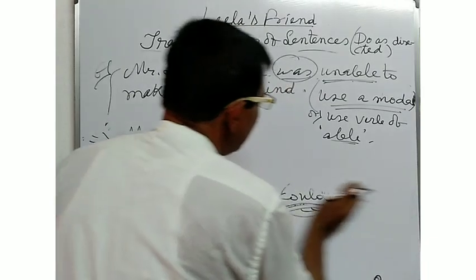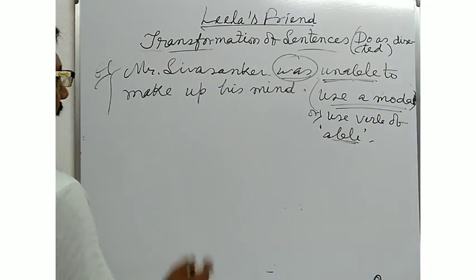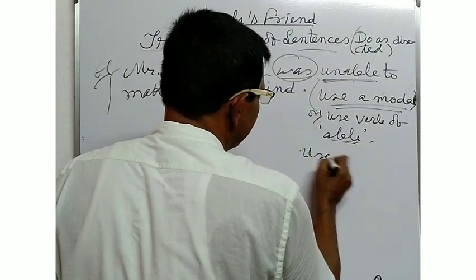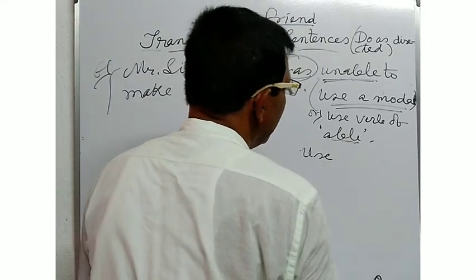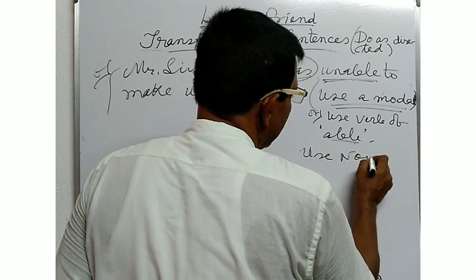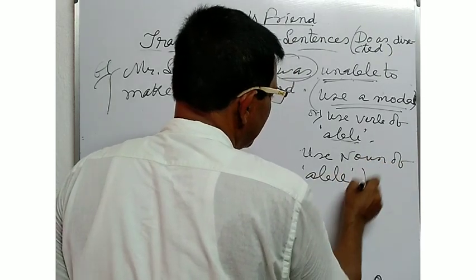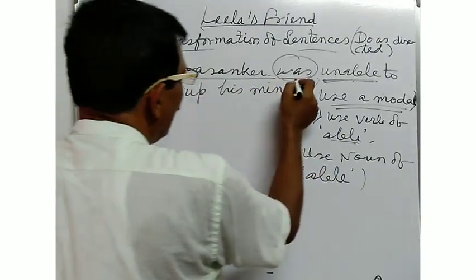But if you want to convert the sentence using the noun form of able, use the noun of able. What type of sentence will you write? Mr. Shivshankar was unable.